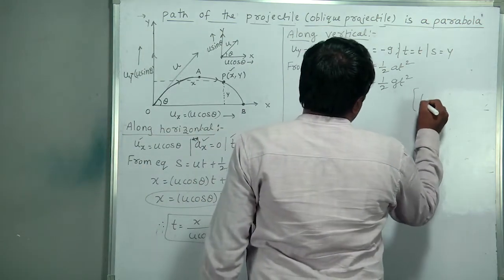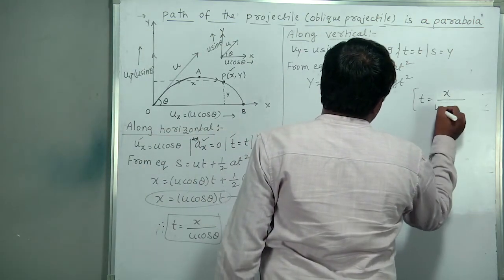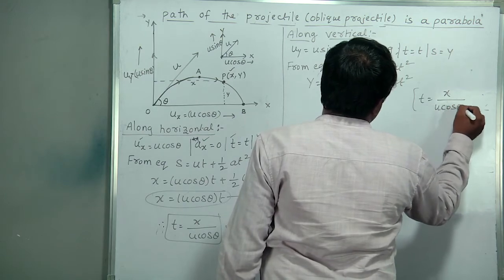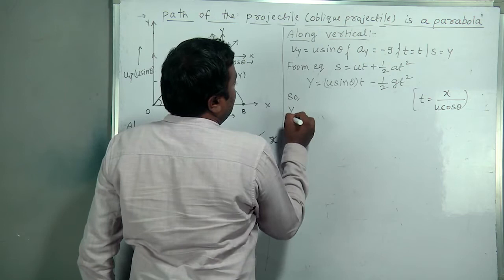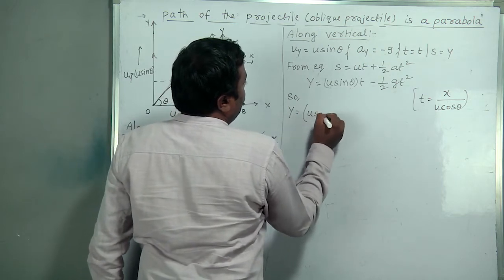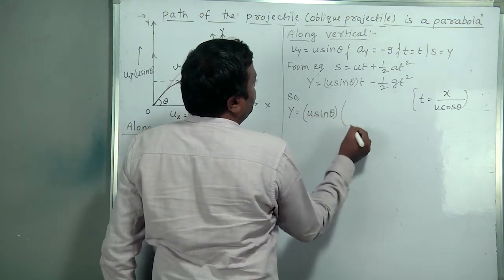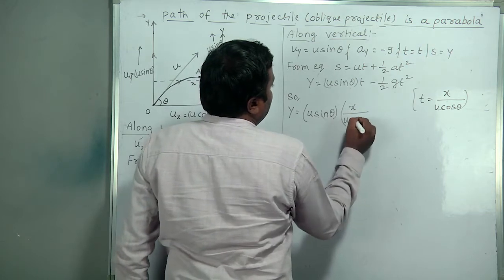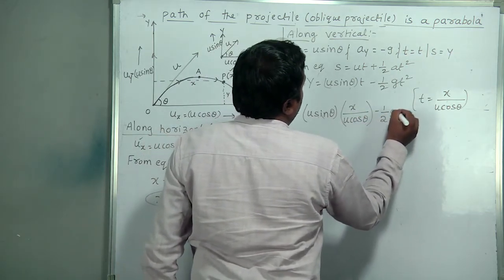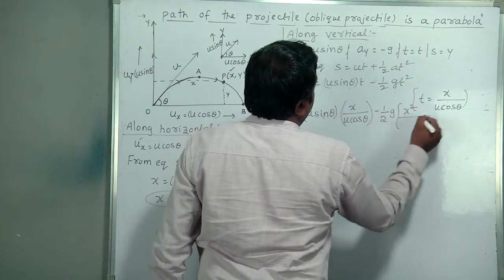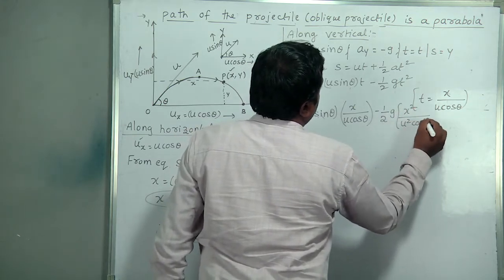But we know that small t is equal to x by u cos theta. So y is equal to u sin theta into x by u cos theta minus half g into x square by u square cos square theta.